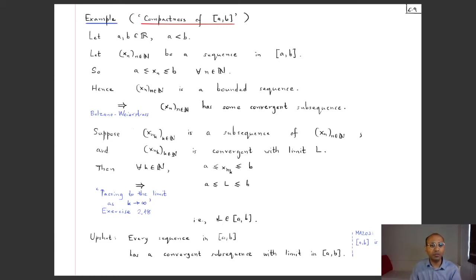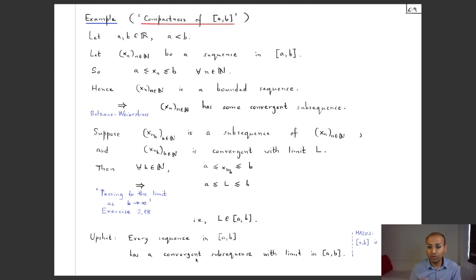So what we have shown is that when I took this sequence, it has this convergent subsequence guaranteed by the Bolzano-Weierstrass theorem, and whatever its limit is, we in fact showed that it again belongs to this set. So every sequence in this interval has a convergent subsequence whose limit is again in that same interval.